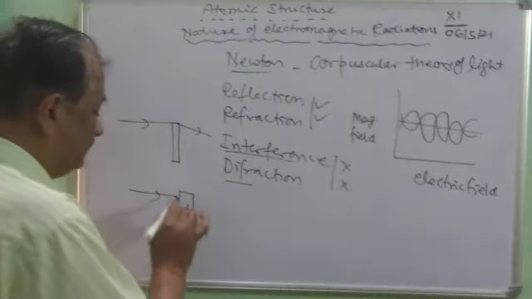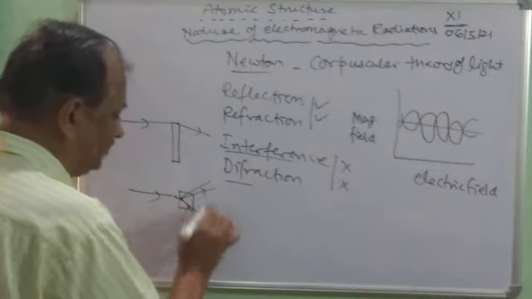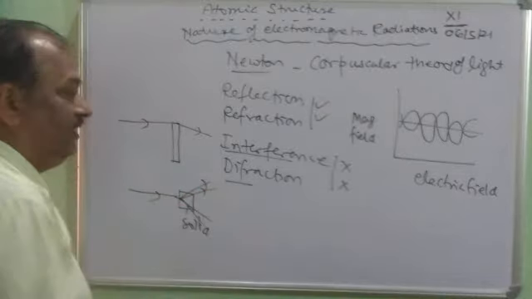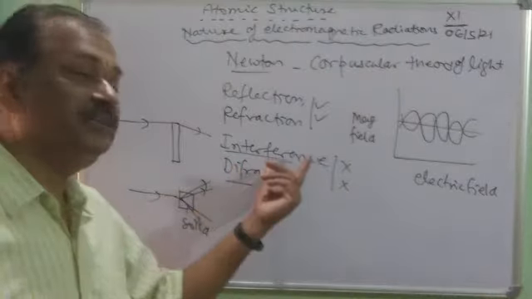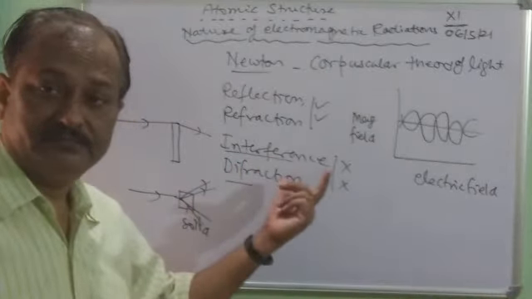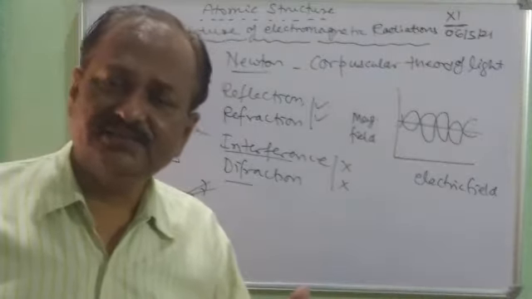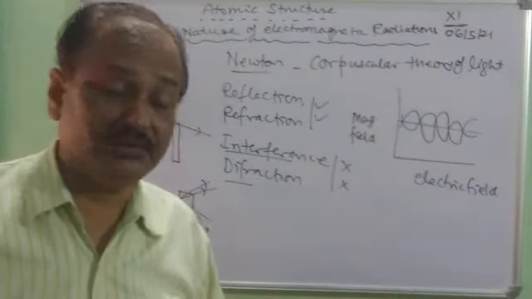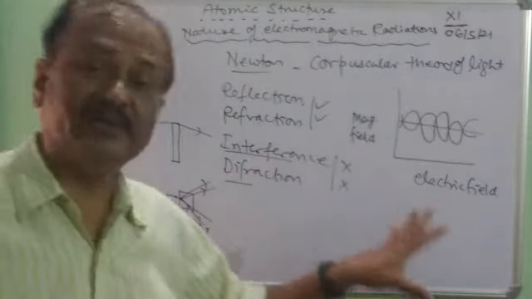So there is a scattering of light rays. So this is diffraction. These were unable to be explained by Newton. So this theory was not rejected, but it was not validated, because he was able to explain the corpuscular theory only 50%.